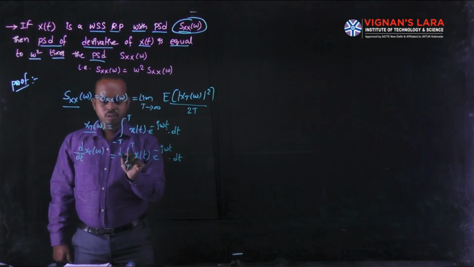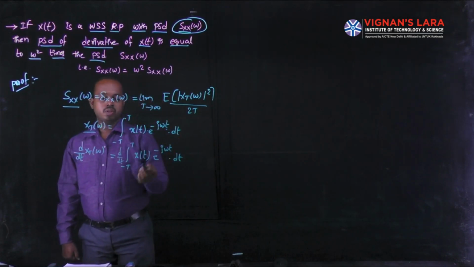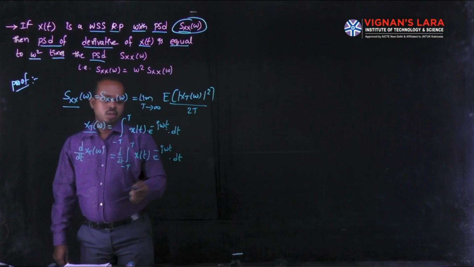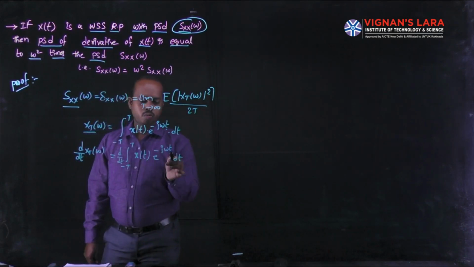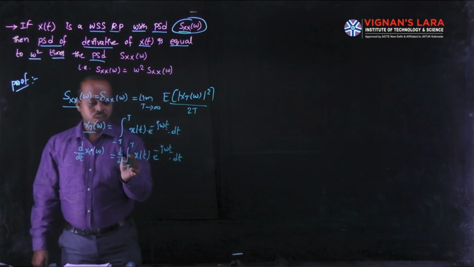Here x of t is a normal random process and e power minus j omega t is a function of the variable small t. That's why we can apply the differentiation on the exponential term.